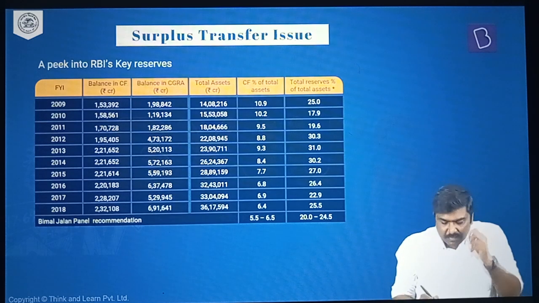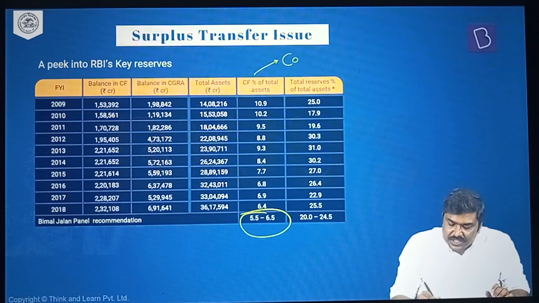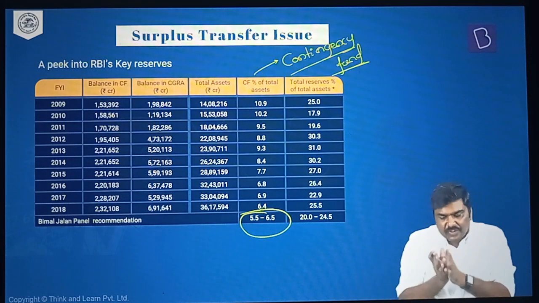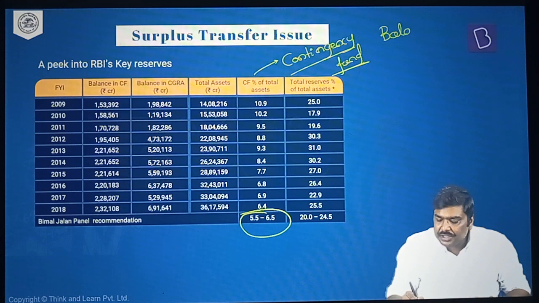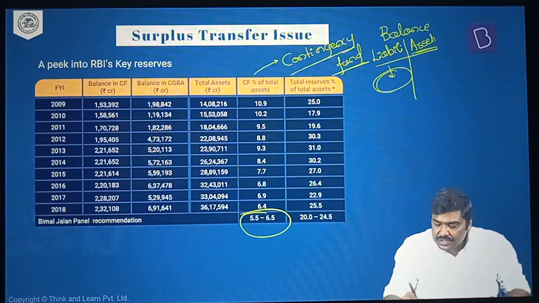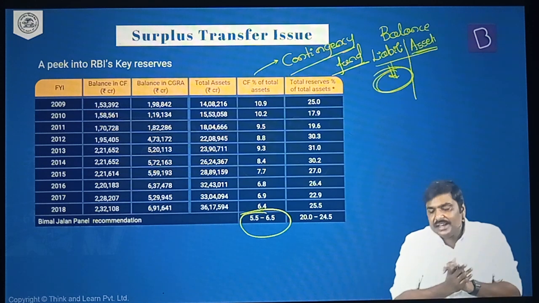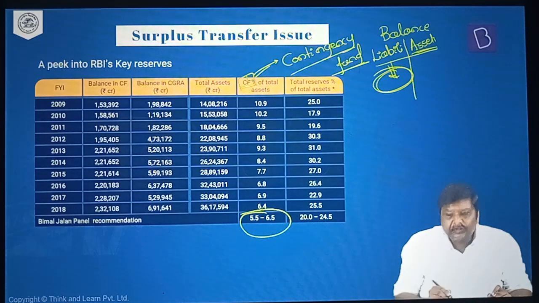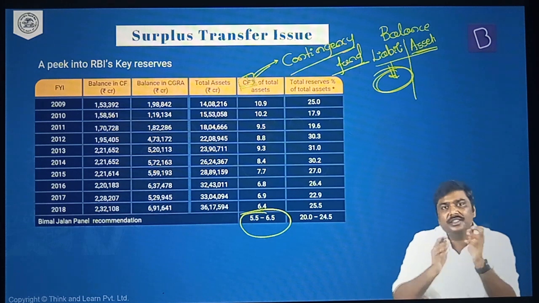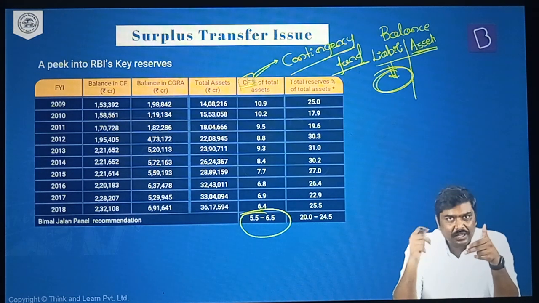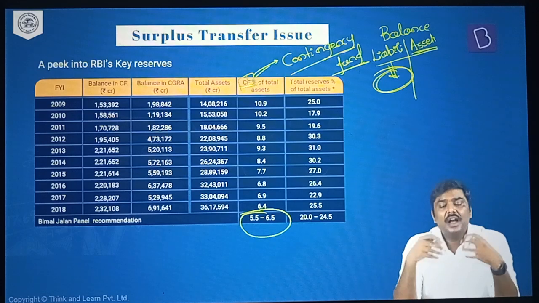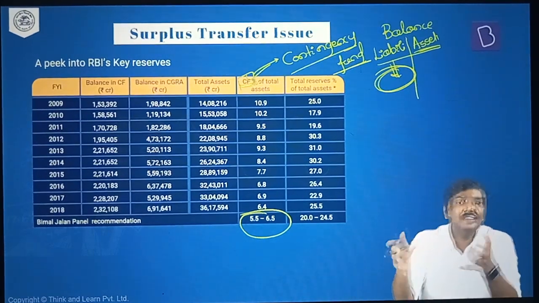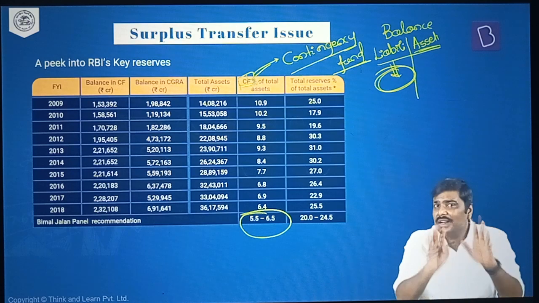First and foremost, it recommends that the CF, which stands for contingency fund. RBI maintains different types of funds, as already mentioned, in the balance sheet. On one side there will be representation of liabilities, and on the other side the assets, and the different types of funds will be listed on the liability side. One type of fund which is very important for RBI is the contingency fund. The objective of setting it up is to ensure that in case of an emergency, a need, or a contingency, RBI will have a pool of funds which it can use to address this emergency or contingency in the market.